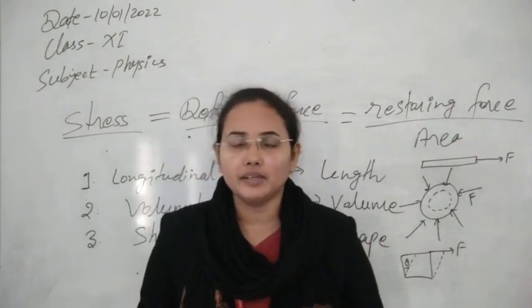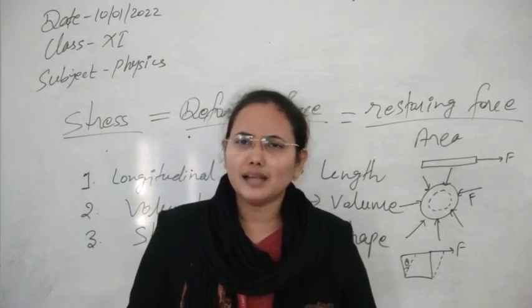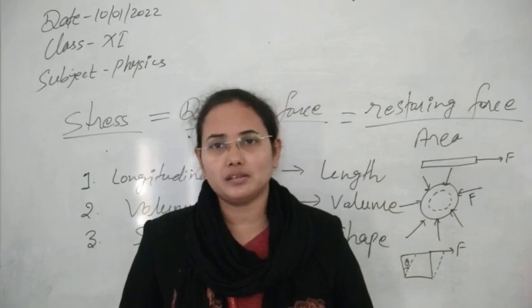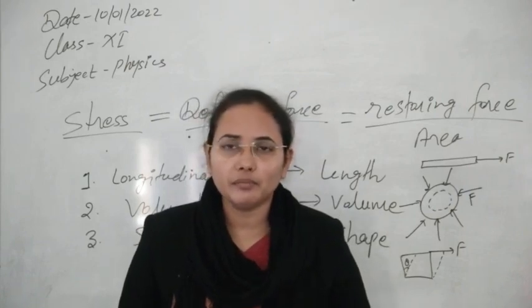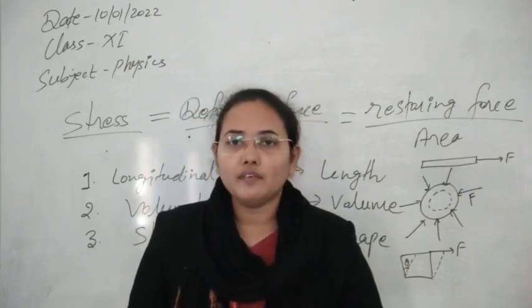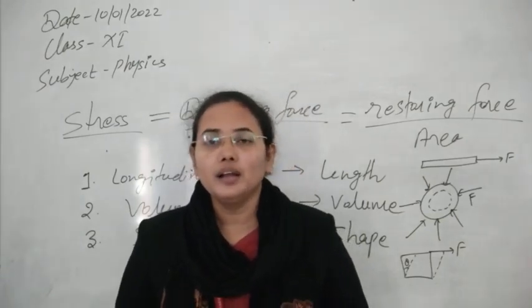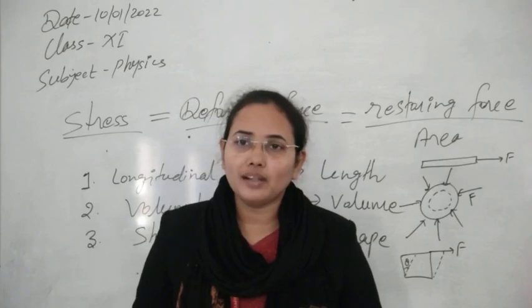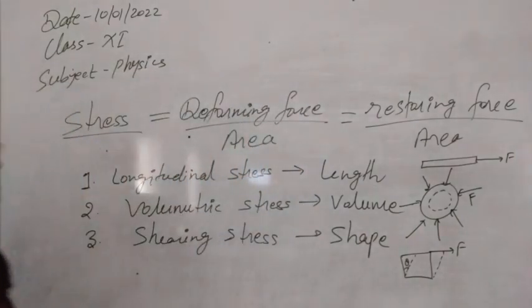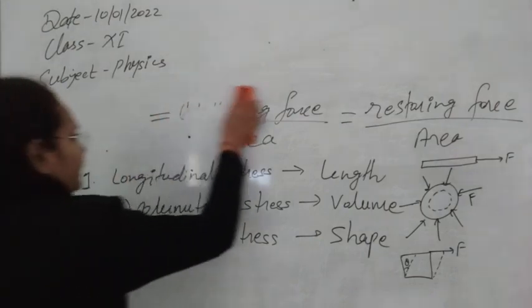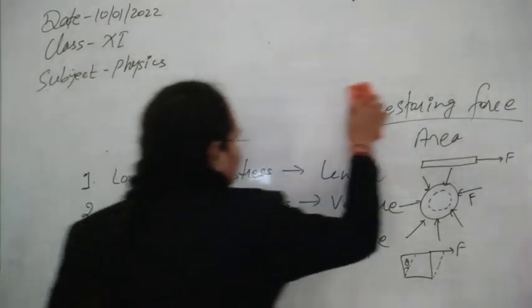Now how can we understand how much degree of deformation we have caused in the system after the application of deforming force? So for a complete information of deformation, we need a new physical quantity that needs to be described here. That is now the strain, we are calling that strain.